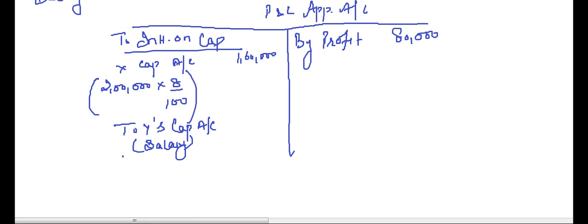How much? It says 8,000 per month. Now this comes to 96,000. But we have only 80,000 to pay. Now it becomes a difficult situation. We have only 80,000 to pay, but as per the rules we have to pay 1,60,000 to X on the capital and 96,000 as salary to Y.